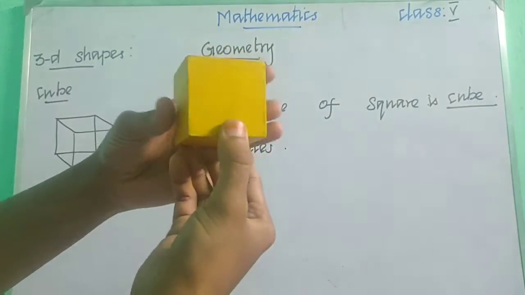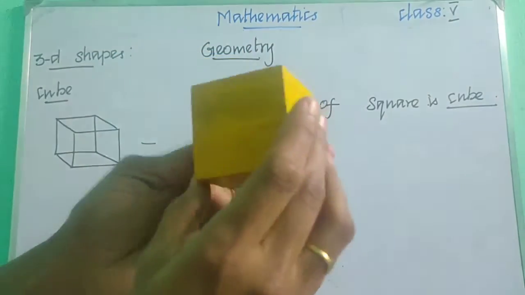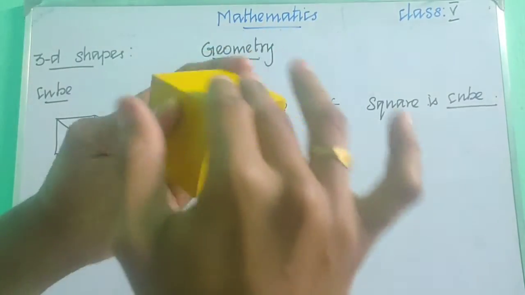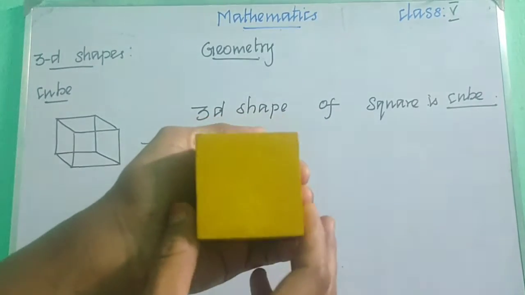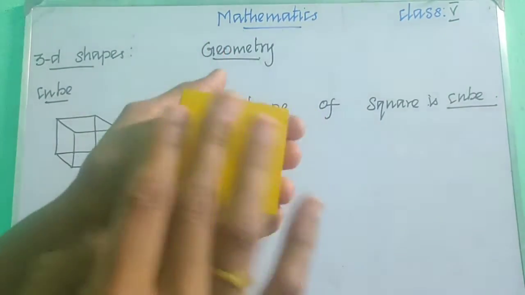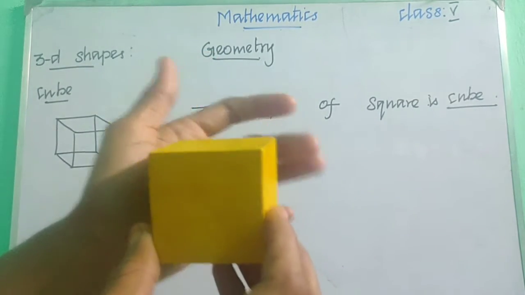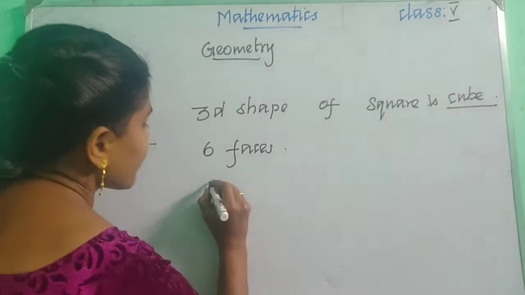See, all the faces are the same, right? The first face, second face, third face, fourth, fifth, sixth. All the faces look like the same square, right? Children, all the sides look like the same square, isn't it? So we can say all the sides are equal on a cube.